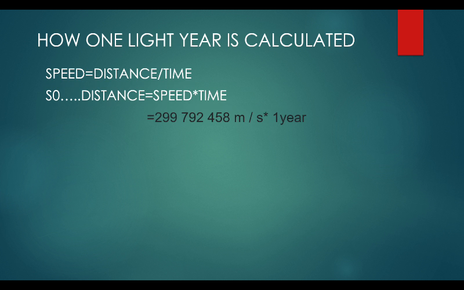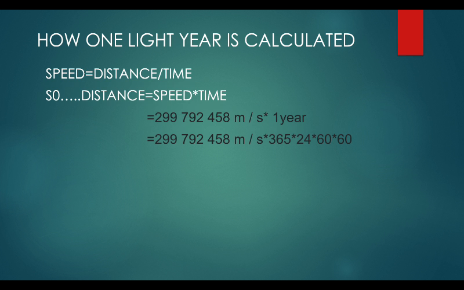Now the unit of speed is meter per second, but the unit of time is year, so we cannot multiply them. For that we have to convert 1 year into seconds. So how to convert 1 year into seconds? Basically we know that 1 year is equal to 365 days.